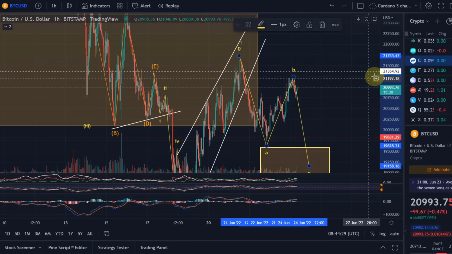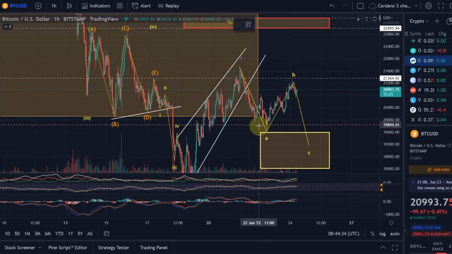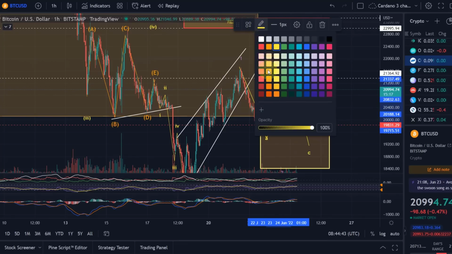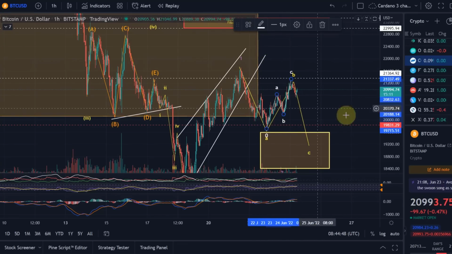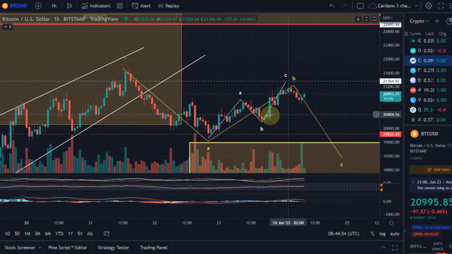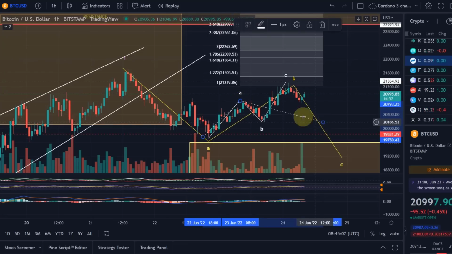If we say wave B consists of A, B, C in itself, you would normally expect, let me just put that on the chart again, A, B, C, I'll make that another color, white maybe. Wave C normally, one very viable target is that this wave C has the same length as wave A. We can check that actually. And perfect, wave C has the same length as wave A.